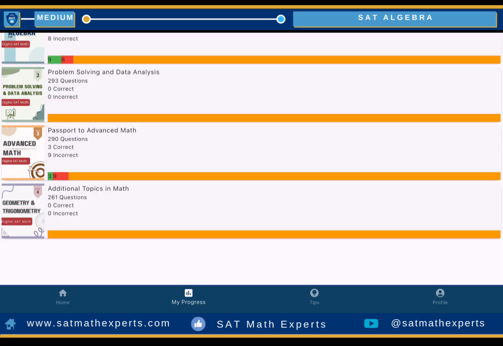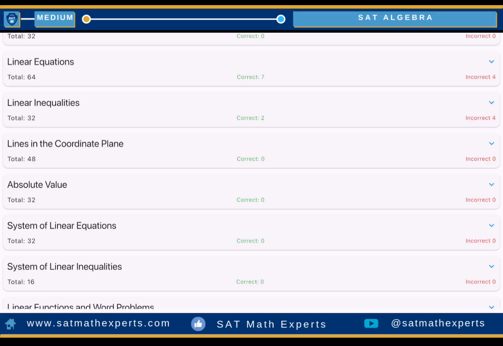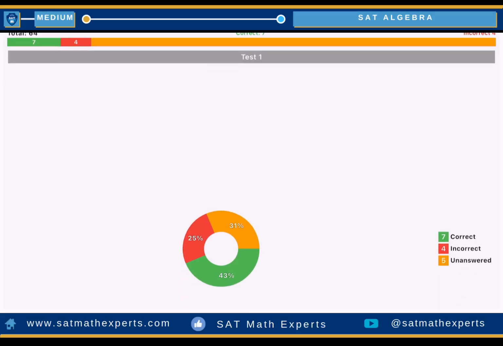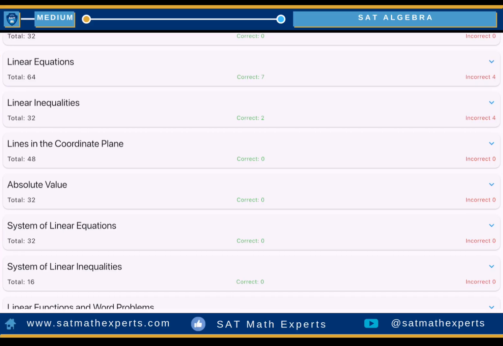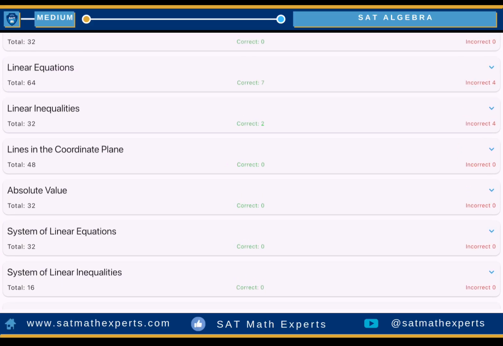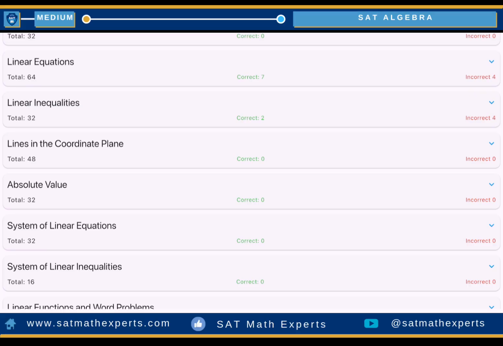Here, you can see each of the books and what progress you made. I just did a sample with this one. I tried to solve linear equations, the first test. I randomly selected some questions: 7 correct, 4 incorrect, and 5 unanswered. So what does this table mean? For the first book, we have the topics, and on the left side the number of questions, the total, the correct and the incorrect items.